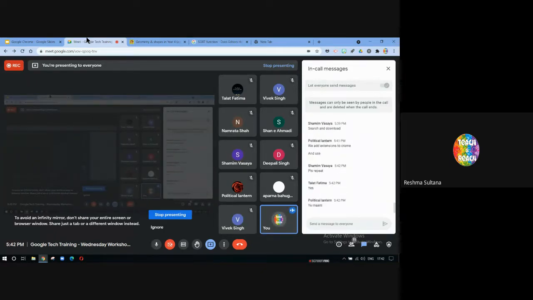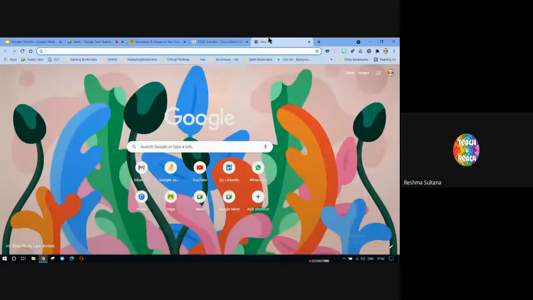Just like you have different apps in your mobile phone, like Instagram, camera filters, LinkedIn, Facebook, Google Classroom, Zoom, these are all apps that you use in your phone. You install them from the App Store so that you can add this functionality to your phone. In the same way, to add extra functionalities in basic Google Chrome, you have to install extensions. There it is called apps, here it's called extensions.